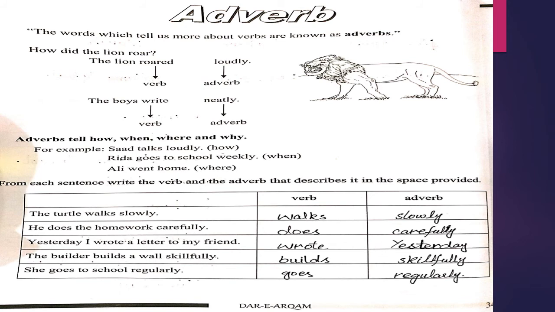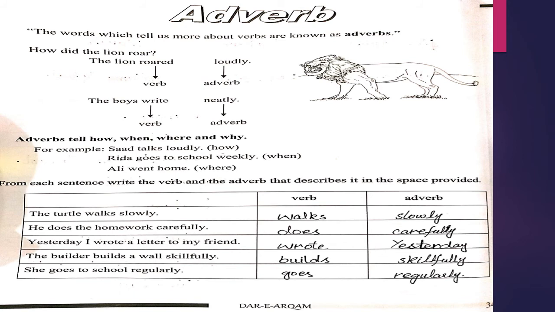Next line is, he does the homework carefully. Here, the action word is does. Write does in the column of verb and then write carefully, which is an adverb, in a space of adverb. Third sentence is, yesterday I wrote a letter to my friend.